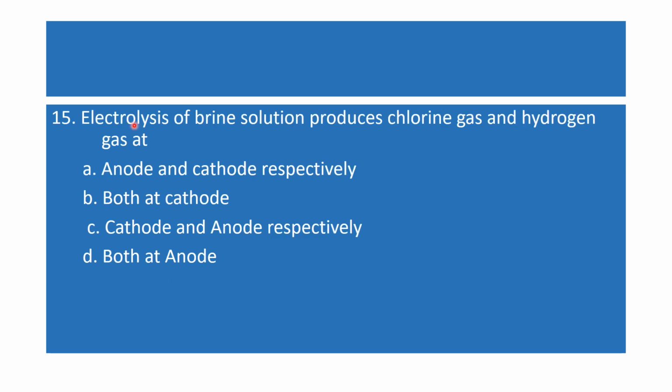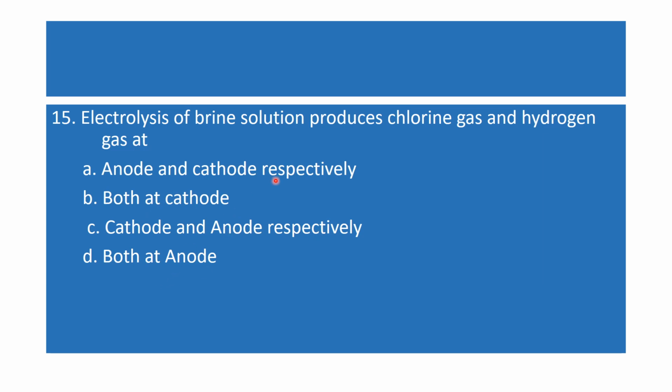Question: electrolysis of brine solution produces chlorine gas and hydrogen gas at. You know that when we do the electrolysis of brine solution, what is brine solution? This is the aqueous solution of sodium chloride, NaCl. Aqueous solution means the solution made in water. It produces chlorine gas at the anode and hydrogen gas at the cathode. So which option is correct here? Anode and cathode respectively, both at cathode, and cathode and anode respectively, both at anode.